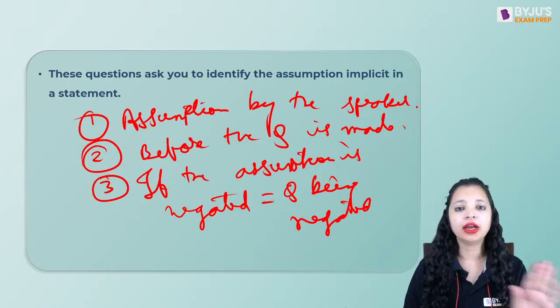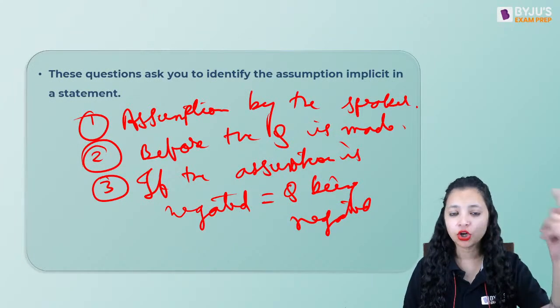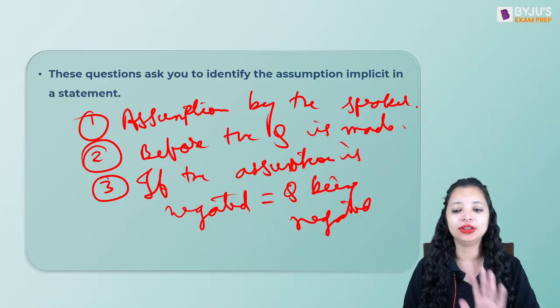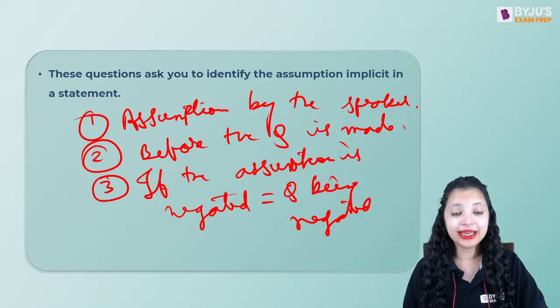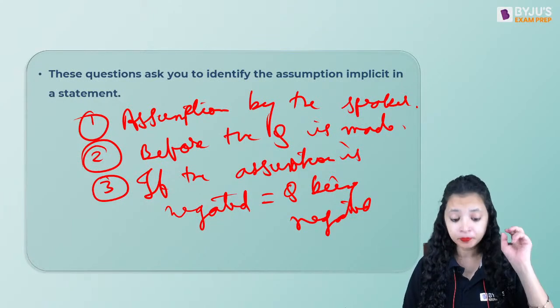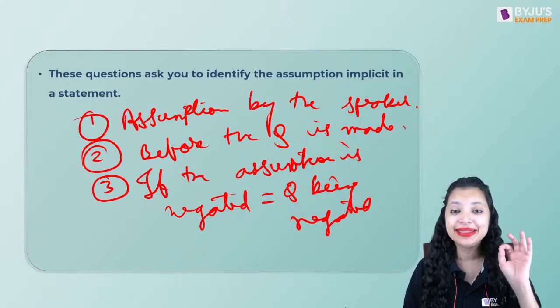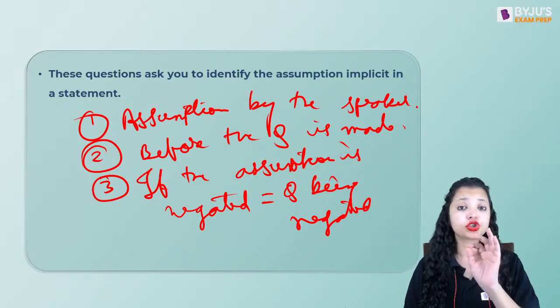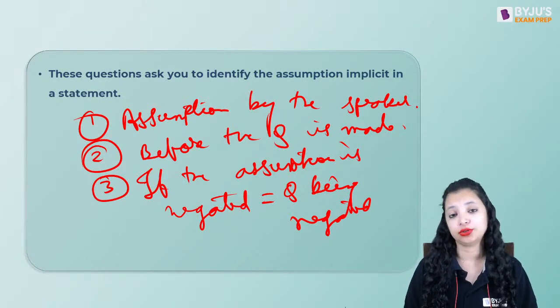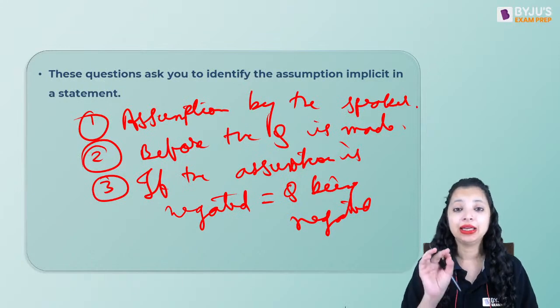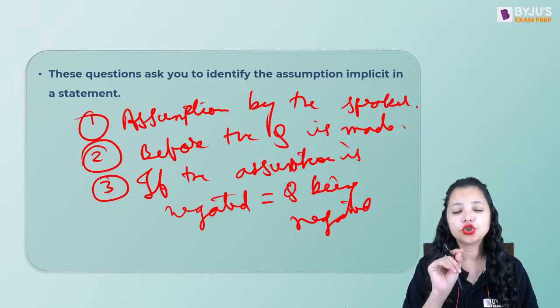The assumption may be correct or not. That means my question is not dependent on the assumption. I hope the negation technique is clear to everyone. Guys, remember my point. Negation technique is the methodology that you need to follow if you wish to master assumption questions. That is the thing you need to remember.